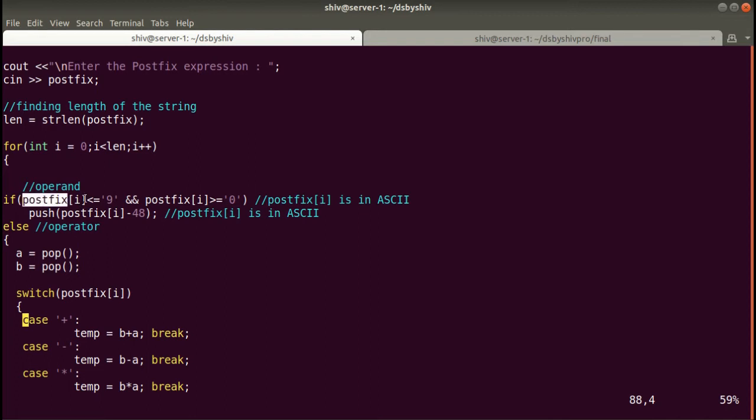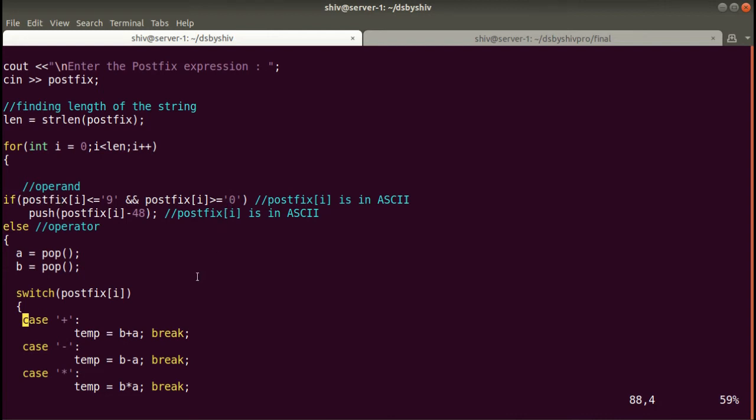Okay guys, and in this for loop we will write an if statement, and here we will check the value of the array at this index. In this postfix character array, the value at this index should be less than or equal to 9 and greater than or equal to 0. If this is true, then we will call the push method and pass this expression, the postfix array at this particular index, minus 48, to the push method.